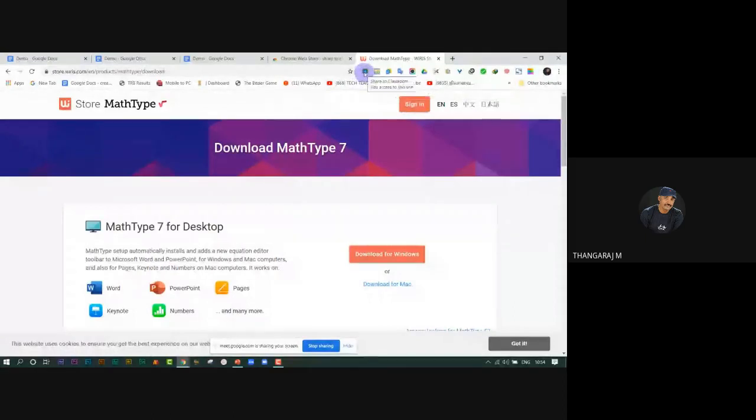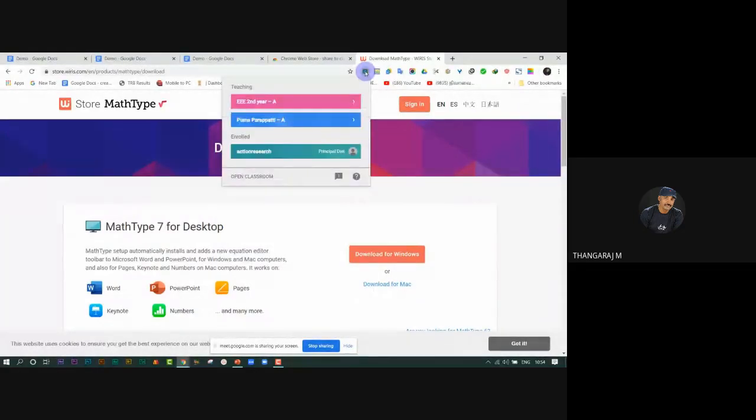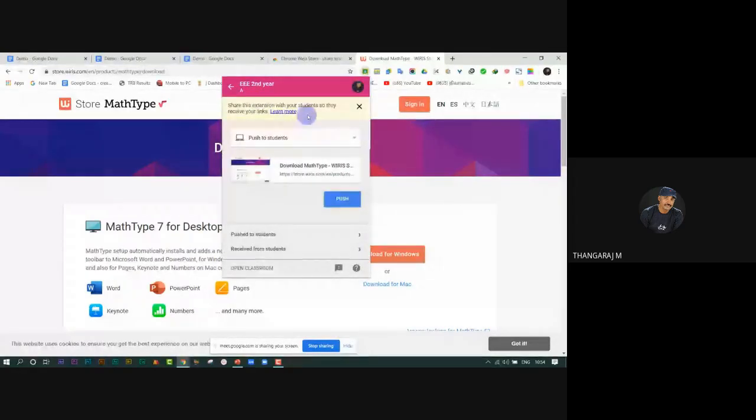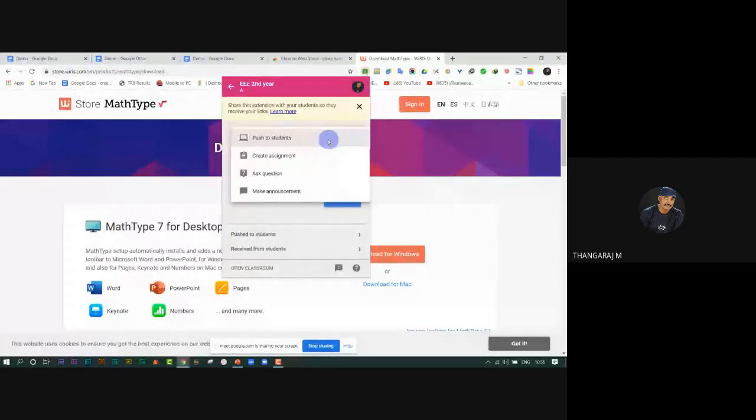Just click on share to classroom. It asks which class you want to share. I click Ghibli second year. Then it asks if you want to push to students, create an assignment, ask a question, or make an announcement.